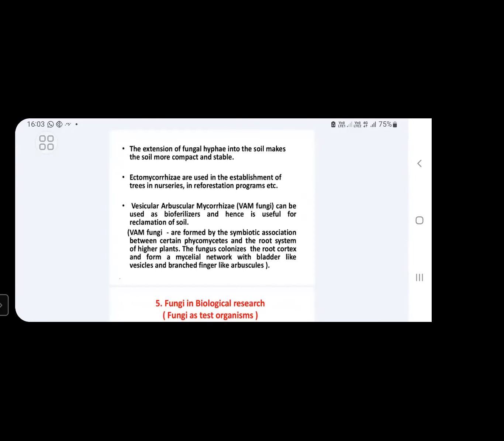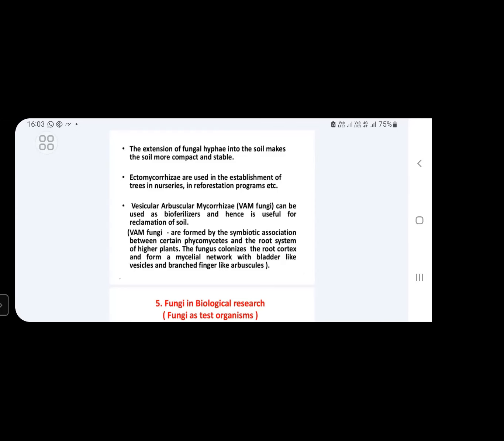Here, vesicular arbuscular mycorrhizae means the fungus involved in this association will colonize the root cortex region. The fungus involved in this symbiotic relationship colonizes the root cortex and forms a mycelial network with a bladder-like structure.